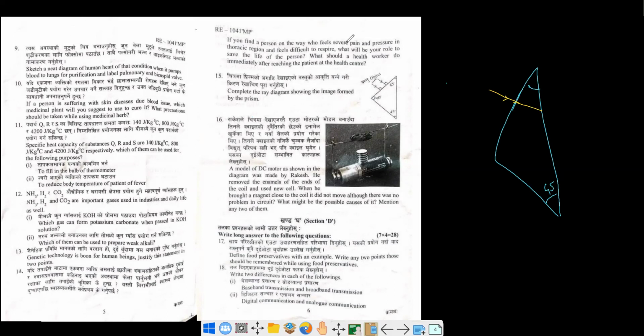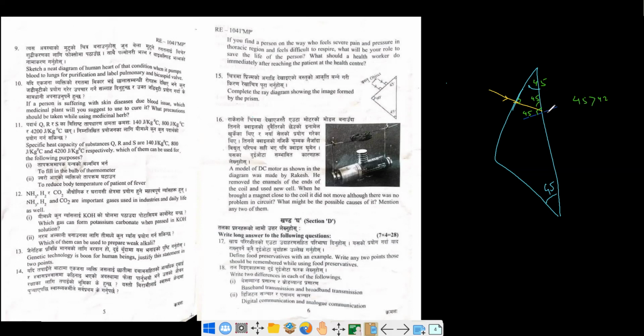So if we just draw the line, why I'm drawing this line is to see whether the light undergoes TIR or not. Okay, so if the angle is greater than 42 degree, then it undergoes TIR, otherwise not. So this is 90 degree, this is 45, so it should be 45. This is altogether 90, that's why it is 45. So 45 is greater than 42.